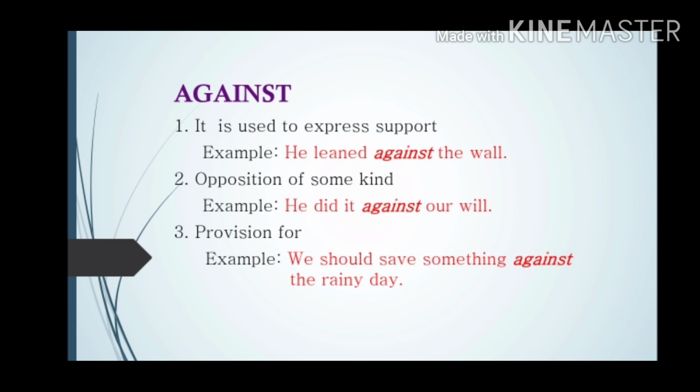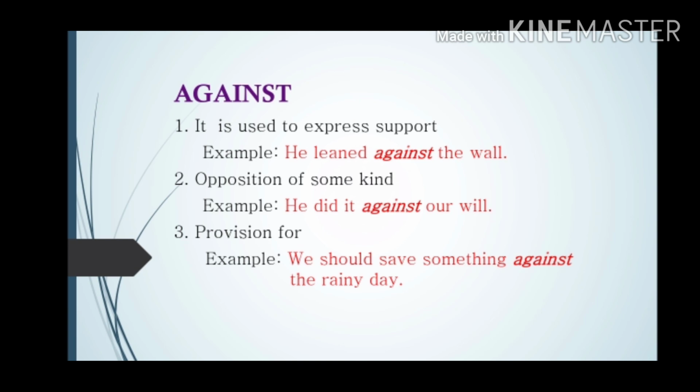against. It is used to express support. He leaned against the wall. Suppose there is a wall and he is standing, touching the wall, because probably he is very weak. He cannot stand straight on his own, and so he is leaning against the wall for some support. Opposition of some kind. You oppose something, you are against something. Okay, then this particular word or preposition is used. He did it against our will. He went against us. He opposed us. Okay,